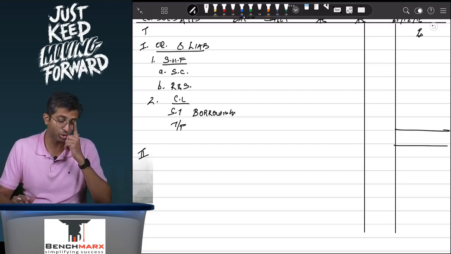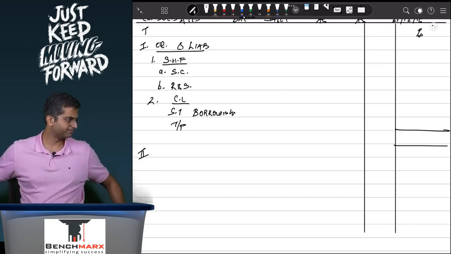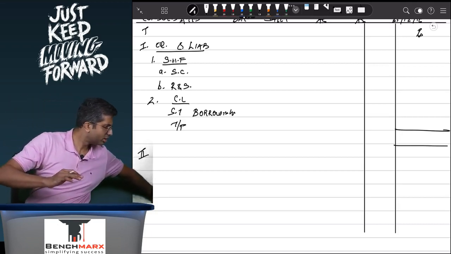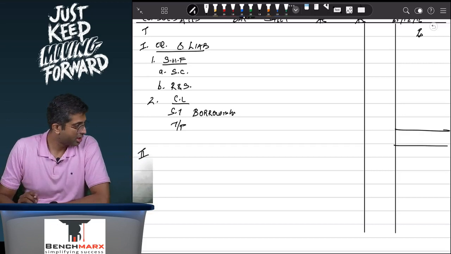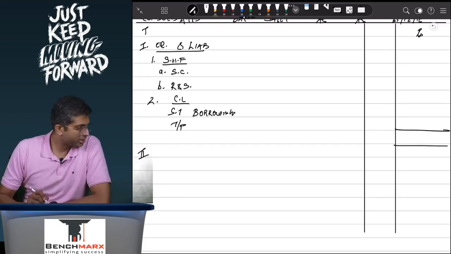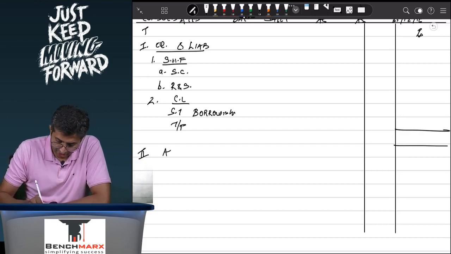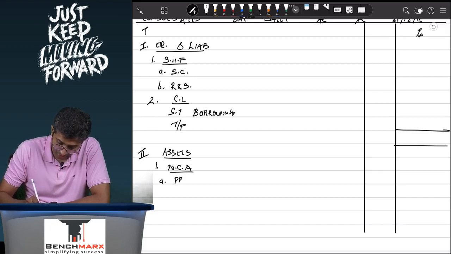In the interest of time, we are not going into too much working. Beyond this, you will look at assets. Within assets, you will have non-current assets. Within non-current assets, you will have property, plant and equipment.